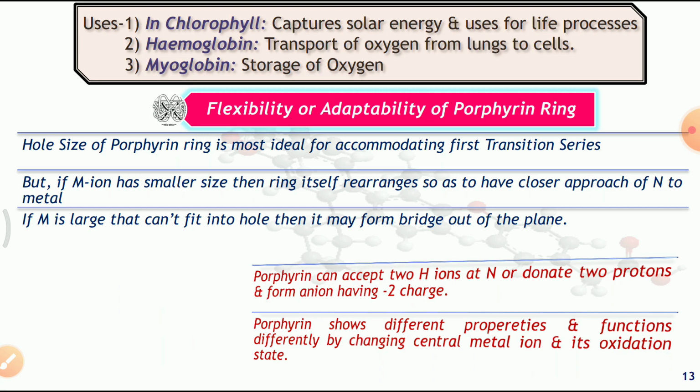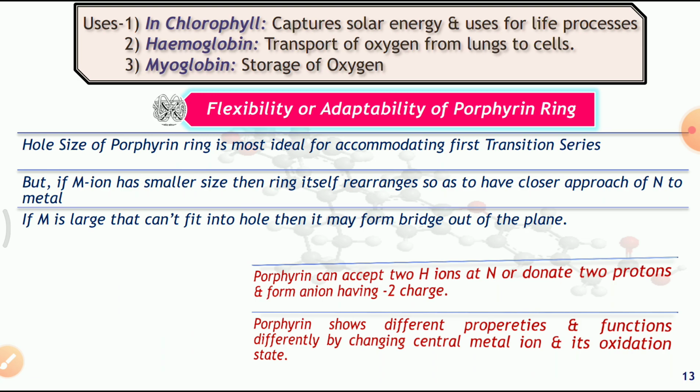Again, if we change the central metal of the porphyrin ring, as I have already told you, it changes its properties, and as the properties of the metalloporphyrin get changed, their functions also get changed. So when we change the metal ion as well as when we change the oxidation state of the metal ion, then the properties and the functions get changed.